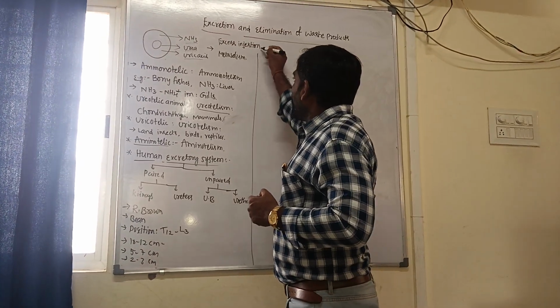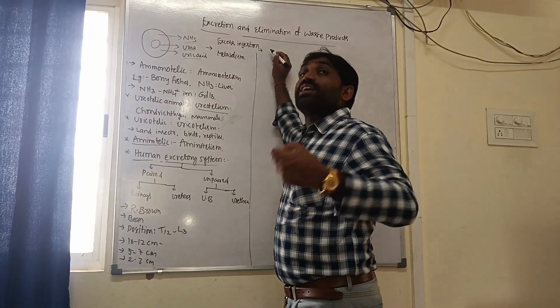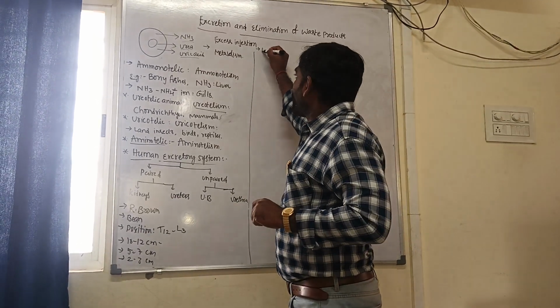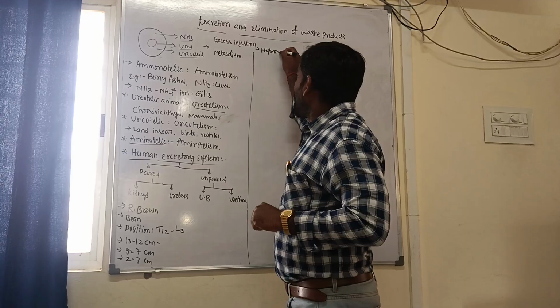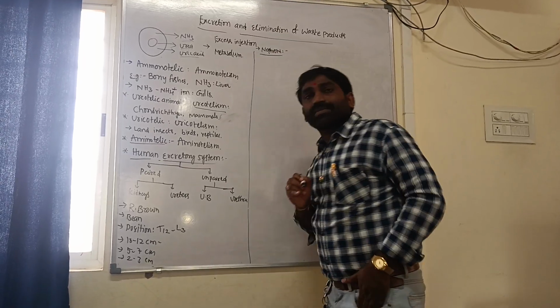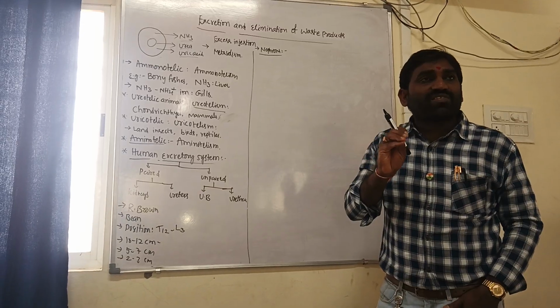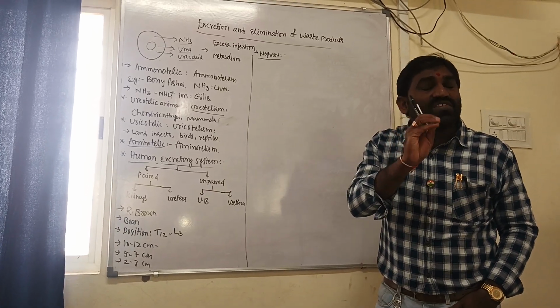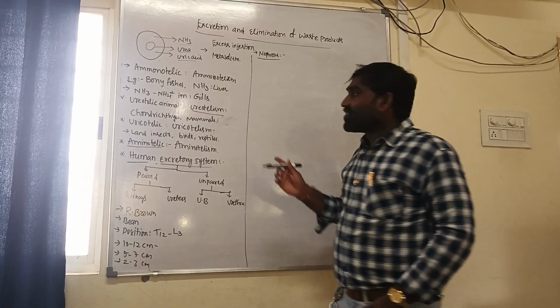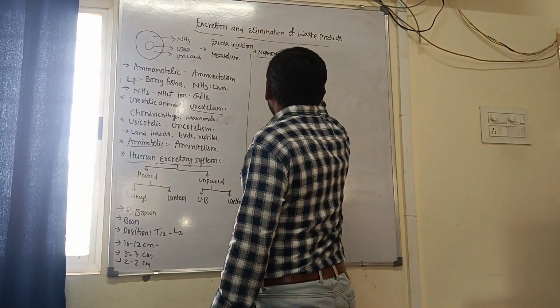In each kidney, more than 1 million nephrons are present. Nephrons are the structural and functional unit of the kidney, the functional unit of kidneys.